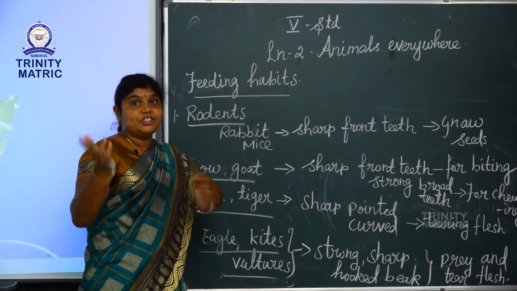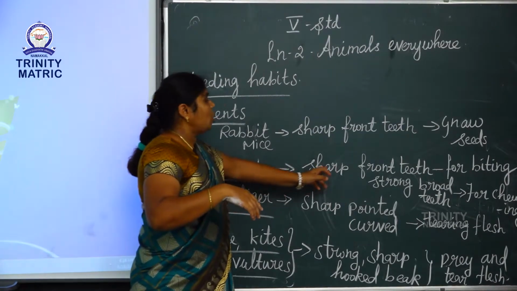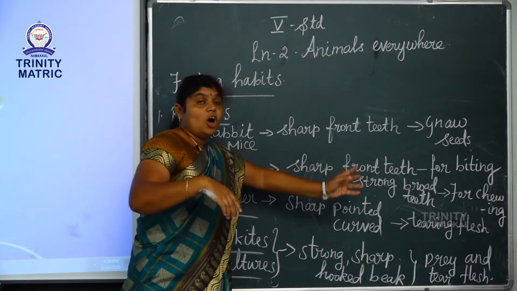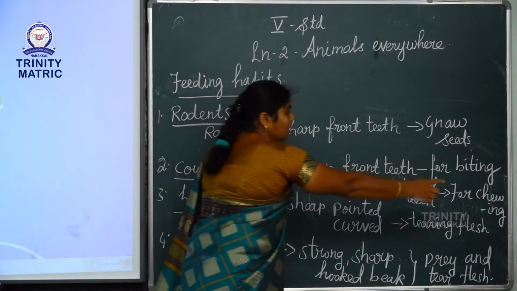Herbivores eat plants. They have two types of teeth. First one is sharp front teeth, used for biting. Second one is strong broad teeth. It is used for chewing the food.